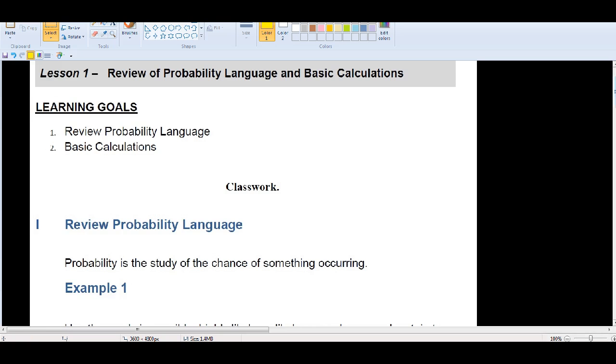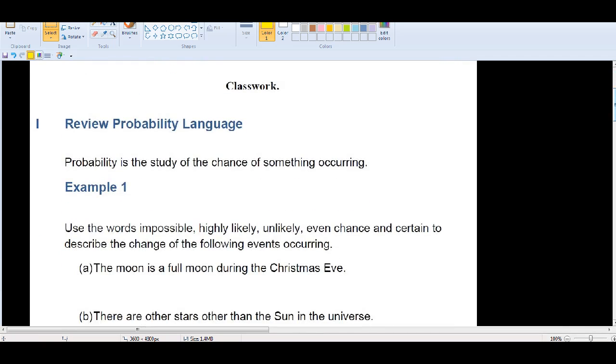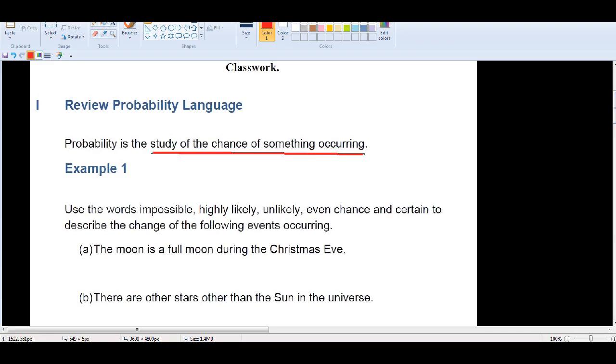Okay, so first, let's see what we mean by probability. Possibly you have learned that in year 7. It's about studying the chance of something occurring.